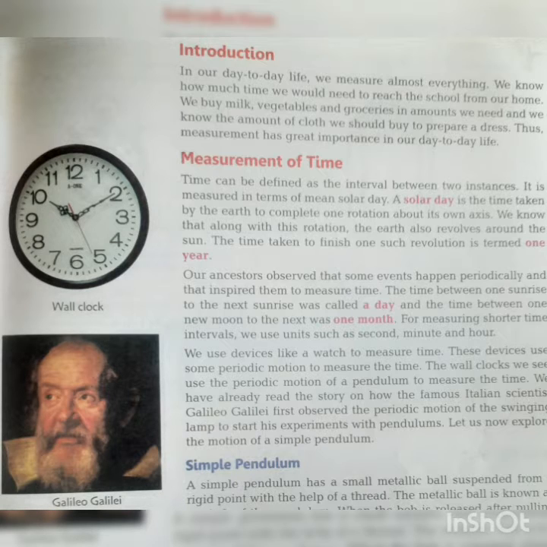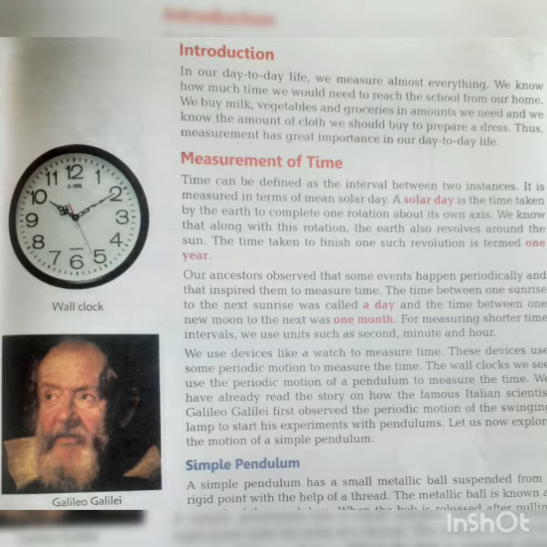Time can be defined as the interval between two instances. That is, you can define time by the time period or the interval between two events or instances. It is measured in terms of mean solar day.